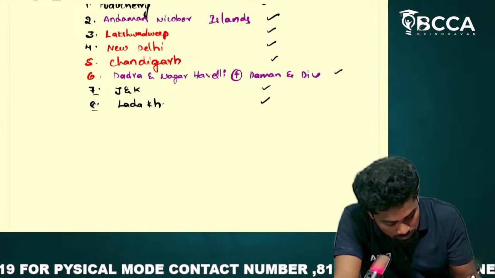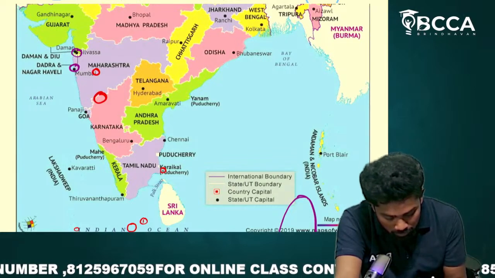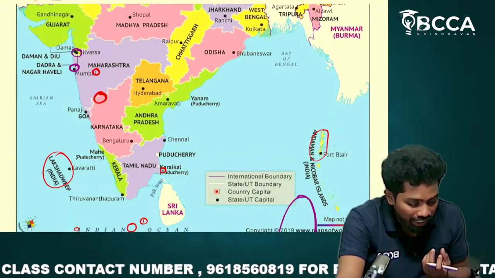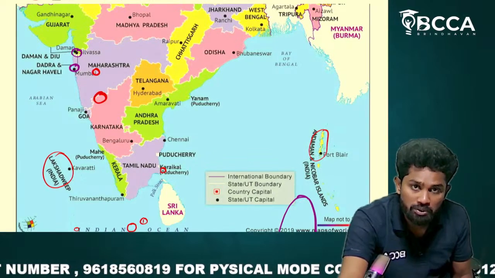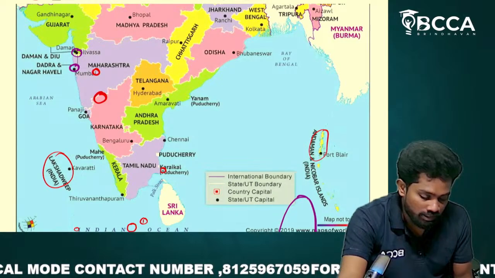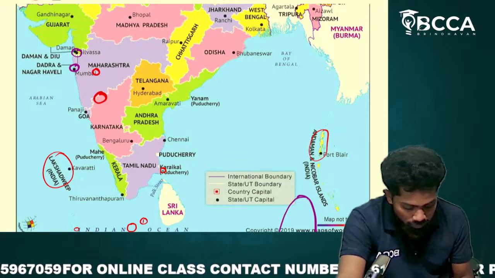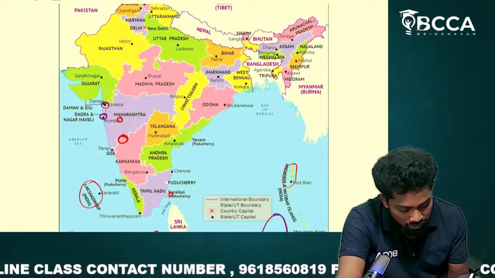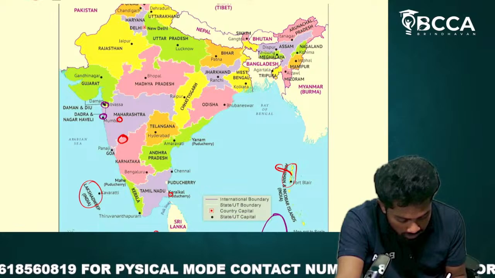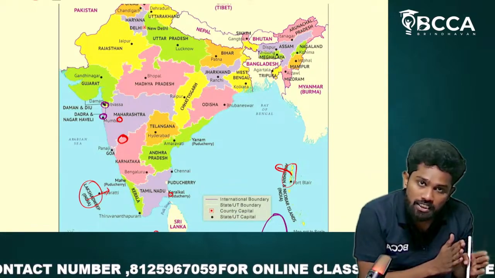Now, let me explain why these are called union territories. Sir, Andaman Nicobar and Lakshadweep, you could see these are islands. Only state forces cannot provide better security to them. So that's why they were under the central control. The central government can retain the power, and they are also needed from the strategic point of view of India. If some missile is going to attack India, they can be counter-attacked from Andaman Nicobar Islands and from Lakshadweep. They will not wait till the missile reaches India. So that's why these are strategically needed for us.